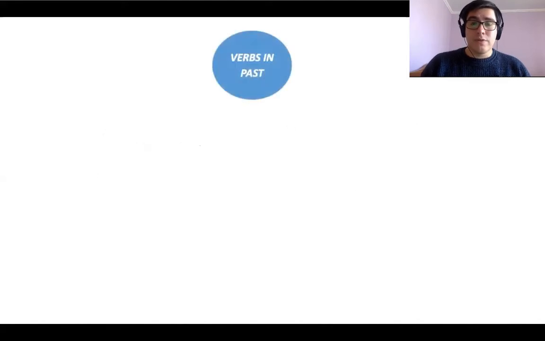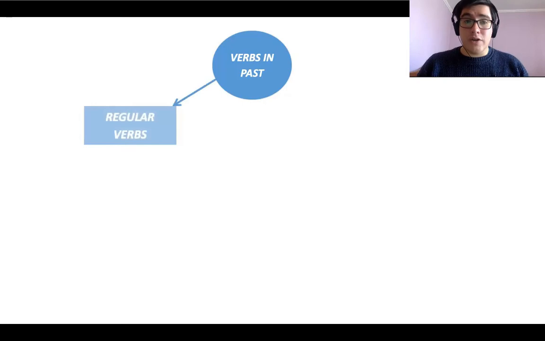So, the first thing we have to know about the past simple is that the verb is the most important part because the verb changes. And as the verb changes, we can see that the entire sentence is transformed into past. In English, we have two types of verbs. So first, we have the regular verbs.